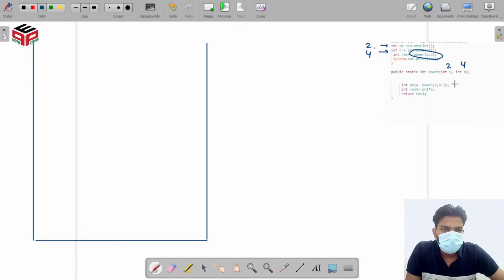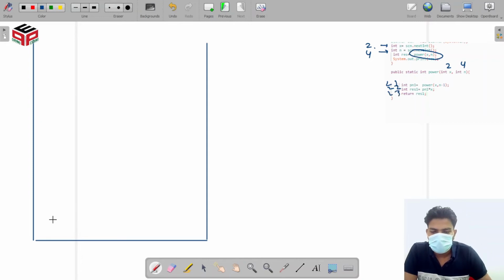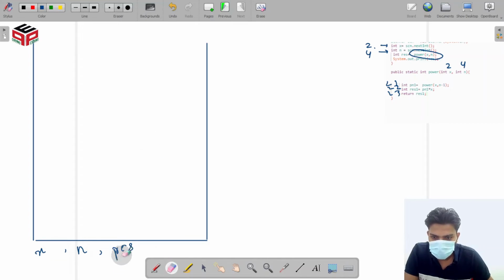Okay, and this is line number 1, this is line number 2, and this is line number 3. So initially what variables do we have? We have x, we have n, we have pn1, and we have result.